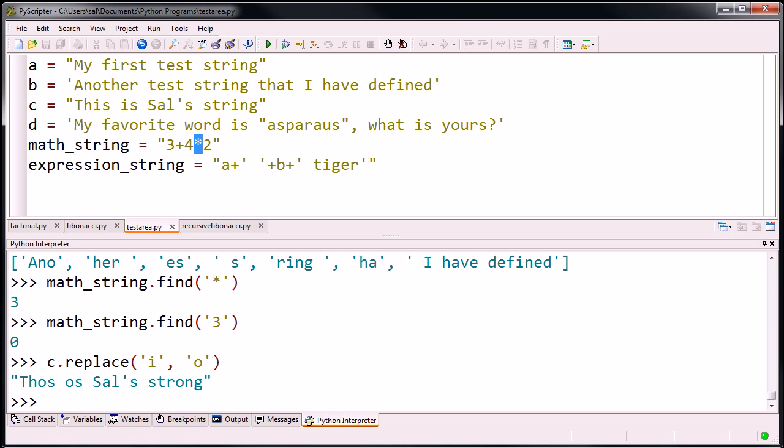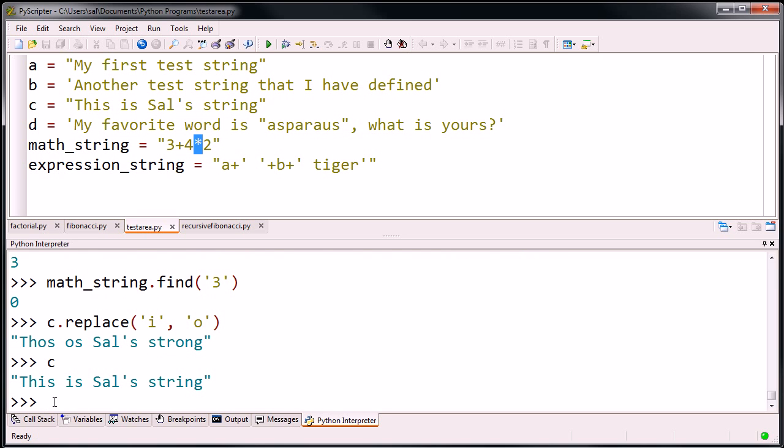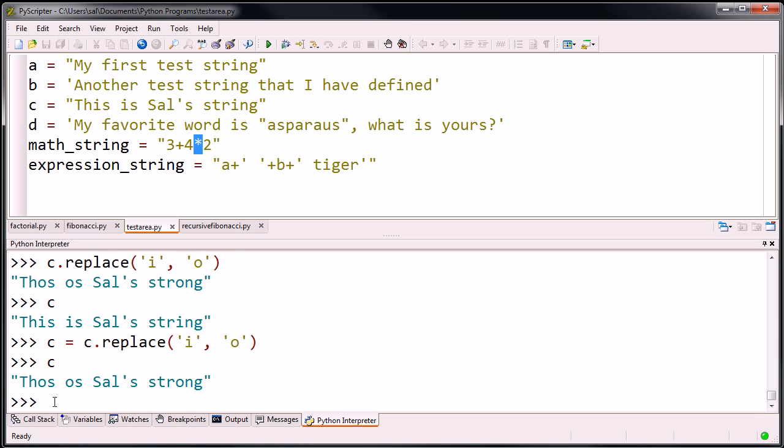So there you go. This is Sal's favorite. This is Sal's string. When you replace it with O's, and I want to be clear, it didn't change string C. It created a copy of C with the I's replaced by O's. So then it became "das os Sal's strong." It sounds like a Nordic language of some kind. Just to be clear, C did not change. But if I said C equals C dot replace, and replace the I's with O's, then C has changed to "das os Sal's strong."